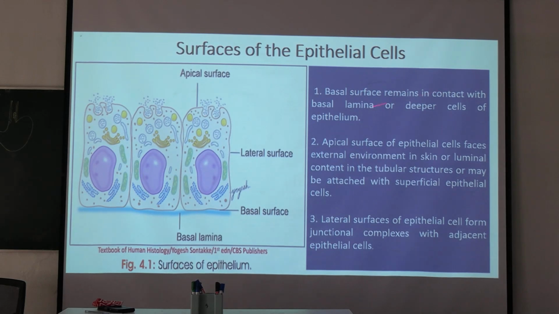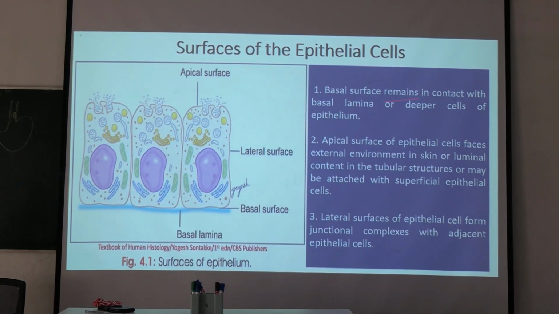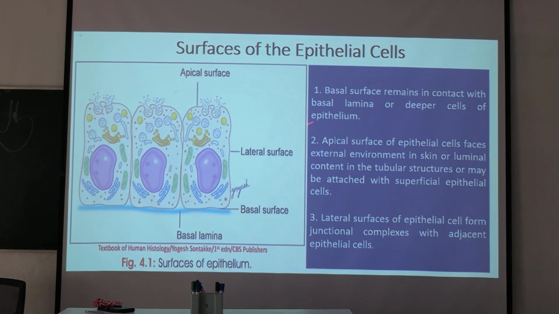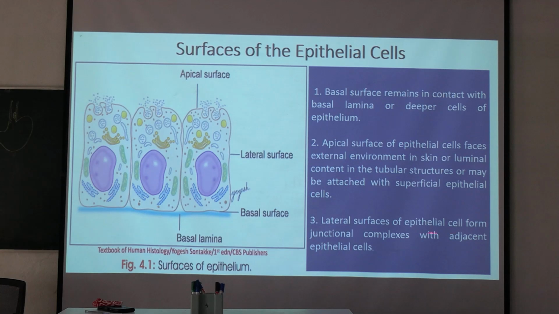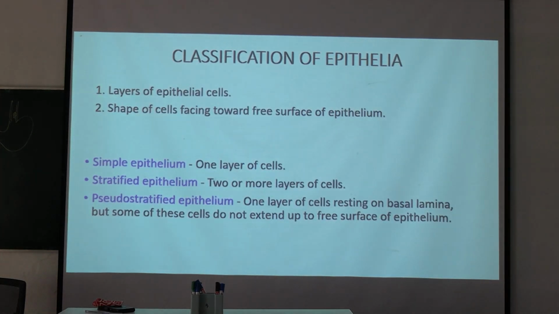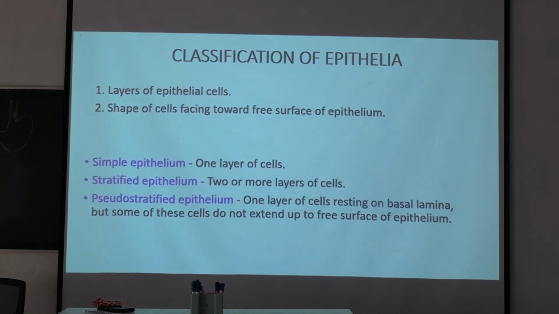Okay. So the basal surface remains in contact with the basal lamina or deeper cells of the epithelium. The apical surface of epithelial cells faces the external environment in skin or the luminal content in tubular structures, or may be attached with superficial epithelial cells. Lateral surfaces of epithelial cells form junctional complexes with adjacent epithelial cells. Okay. So now we will classify the epithelium, according to the number of layers present in the epithelium and according to the shape of the cells.